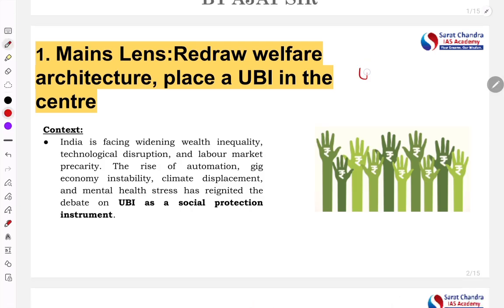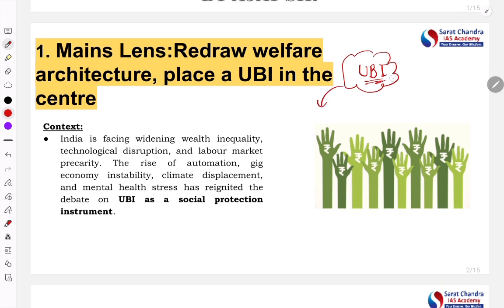See, this topic is talking about the UBI, that is the Universal Basic Income. Basically, it has presented some arguments in favor of UBI, against the UBI, and then it is giving some conclusion on what should be the way forward. It's a very, very important article for us, because one topic of UBI is important from the inclusive growth point of view. Inclusive growth is one topic in GS3. From this point of view, it is very important.